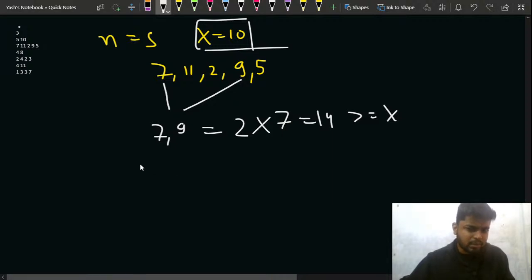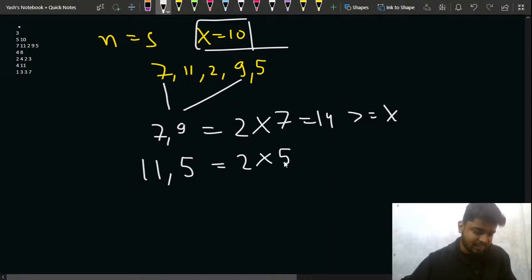After that, let's say I pick 11 and 5. With these two programmers, the size is 2 and the minimum programmer skill is 5. So 2 into 5 gives me 10. This 10 is greater or equal to x, right? So you can see that I have formed two teams.